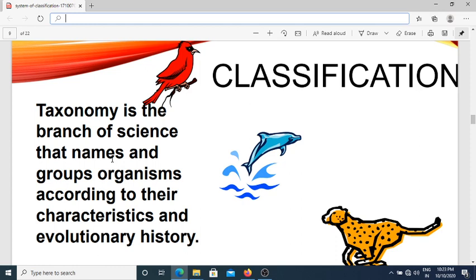That means the taxonomy is the branch of science which gives the names of animals according to their characteristics, and they are grouped in similar groups, that is called the taxonomy. Taxonomy is the most important thing in the classification.